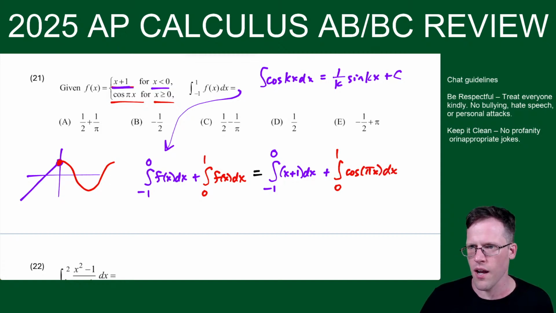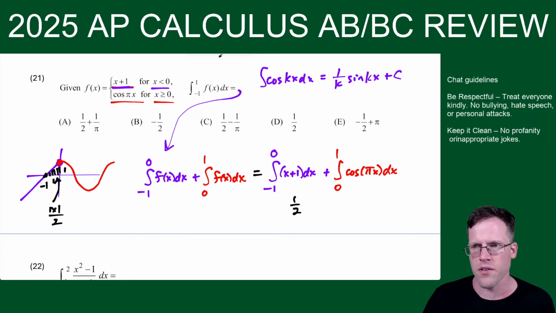All right, this one, honestly, I probably would rather use geometry. From negative 1 to 0 is the area of this triangle. And you see how this would go over 1, up 1? So I could do the area of that piece is just 1 times 1 divided by 2. So this is equal to a half.